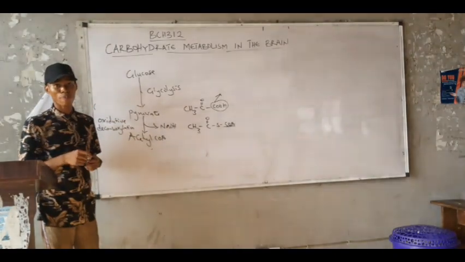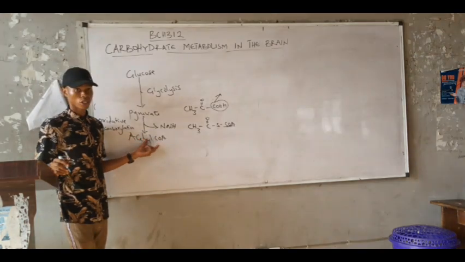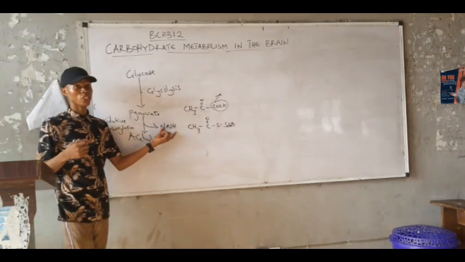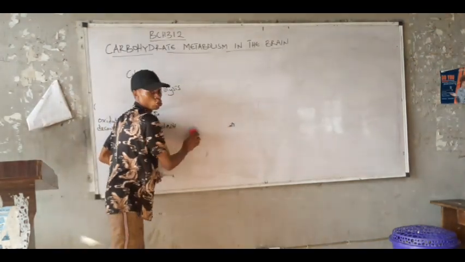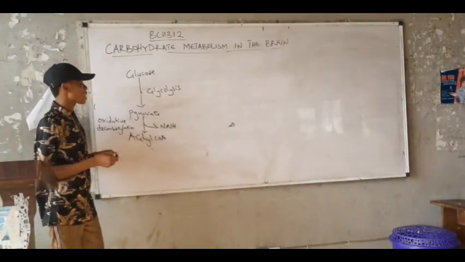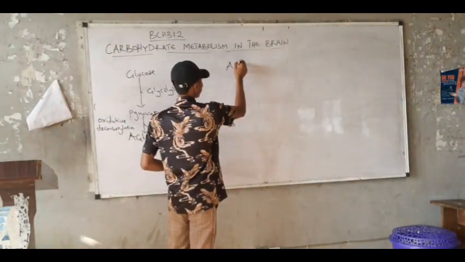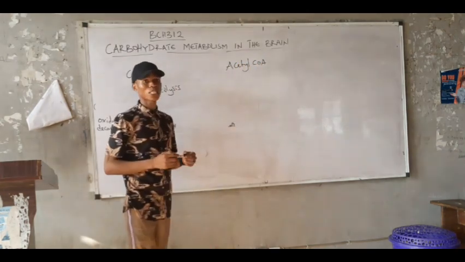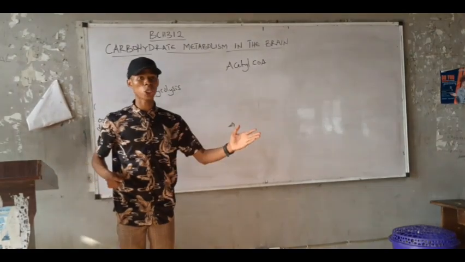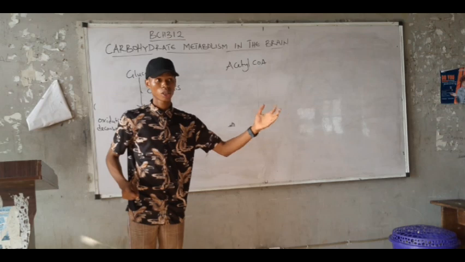Now what happens to the acetyl-CoA? We'll come back to what NADH is. What happens to the acetyl-CoA? Remember, all these are in the mitochondria now, right? Acetyl-CoA can now go into the TCA cycle. TCA is the tricarboxylic acid cycle.